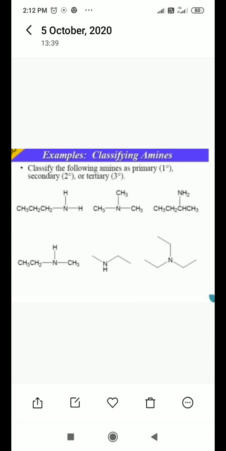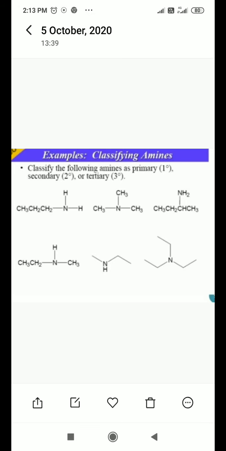Then on the right side of the first row, which amine is it? Tertiary, primary, secondary? Here it is a primary amine. Why is this a primary amine? Because NH2 remains as it is, and only one hydrogen atom is replaced with a butyl group.